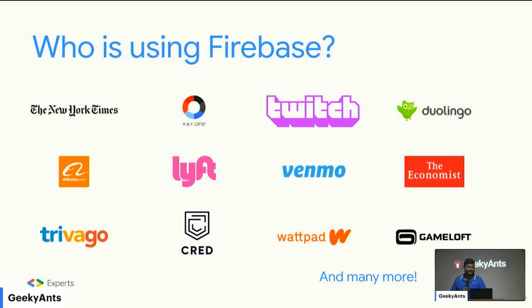Alibaba. Why? Who said that? Chinese company is fine. The problem is they themselves are a cloud provider. You understand that Firebase is a GCP product. Yeah, I mean Google has some restrictions in China, right? But then yeah, Alibaba is using it, and that's not the concern. My concern is that Alibaba itself is a cloud provider, right? They can actually, if they want to, create a parallel service to Firebase, but they choose not to do so. Right? The reason being, Firebase is actually a very unique product.